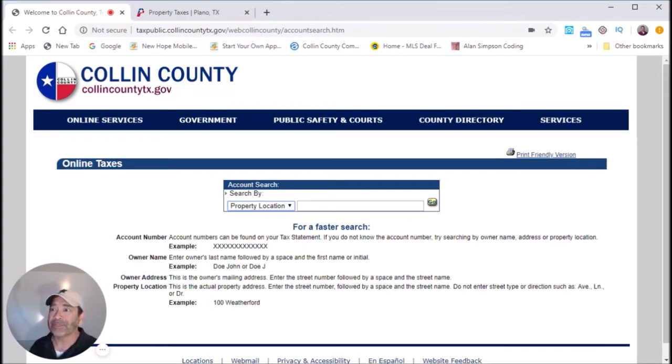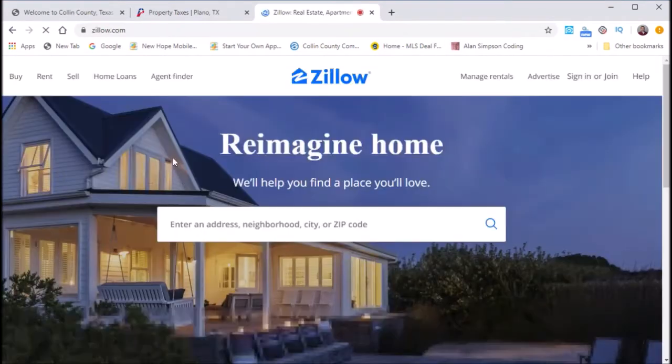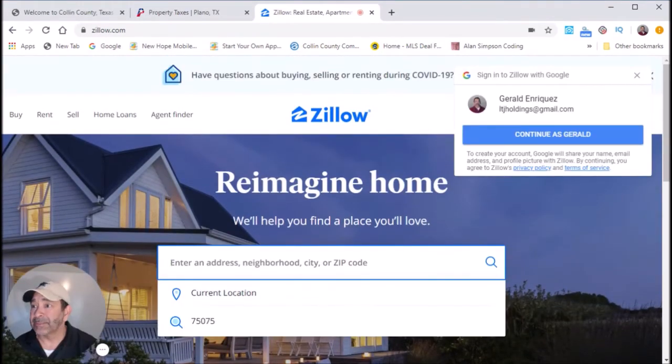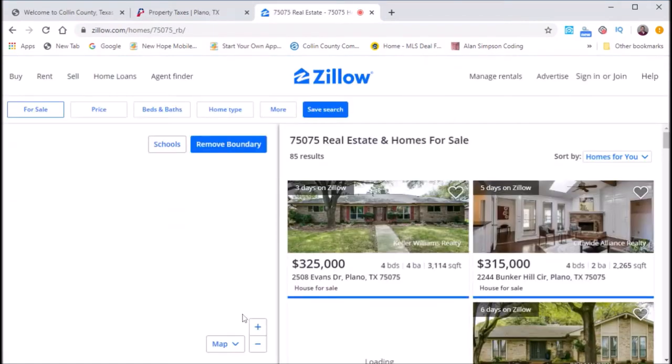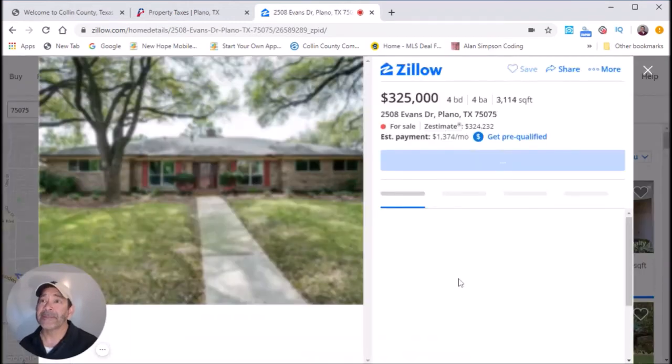But before we go there, I'm gonna show you another quick way to find it. If you're gonna be looking for a place to live, maybe you're gonna buy a place over here in Plano, Texas, and you wanna look at the taxes on that address, just go this way. You may be already on Zillow. And I'm just gonna hit 75075 over here in Plano. We'll just take this first one, it's $325,000. Click on it.